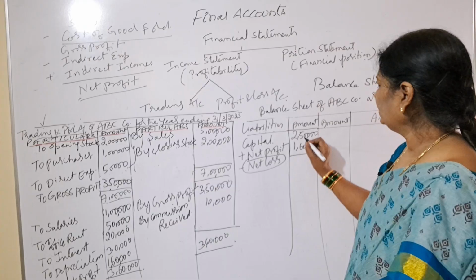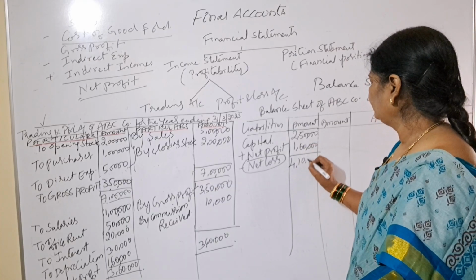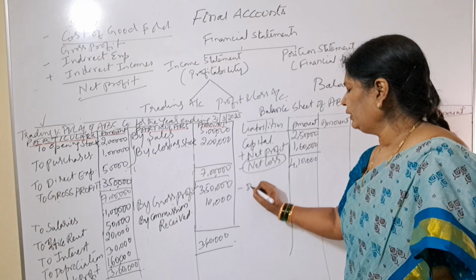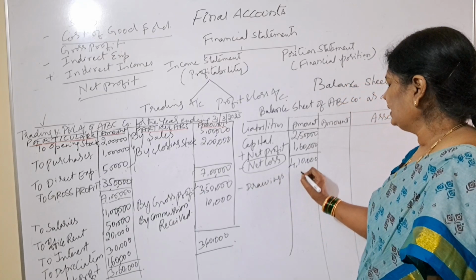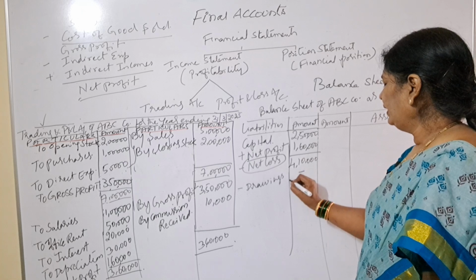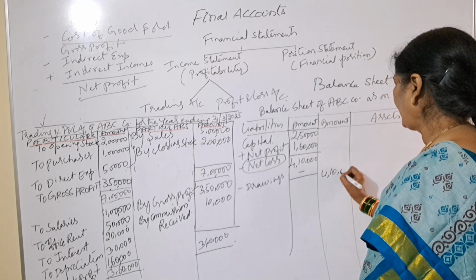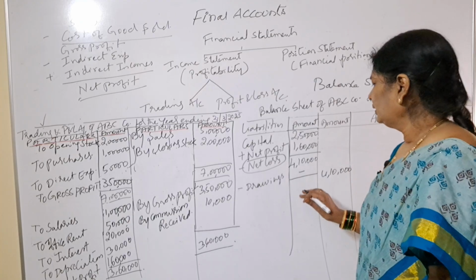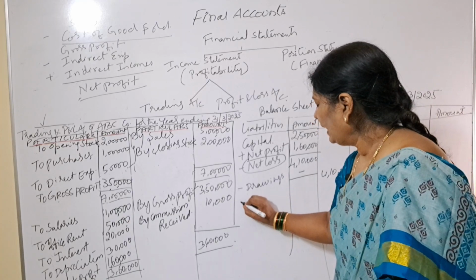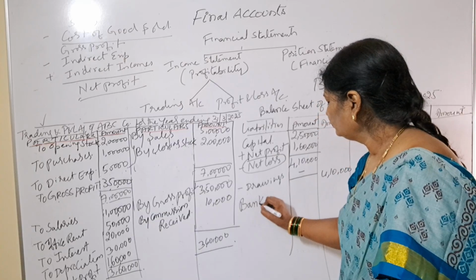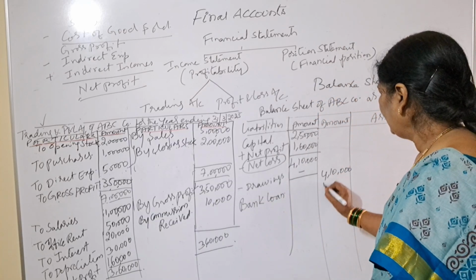So what is the total? 2,50,000 plus 1,60,000 is 4,10,000. Suppose if you have drawings, then we have to deduct them. Whatever amount remains with us will be taken to the outer column. Clear? Next, we will write here bank loan. Suppose your bank loan is 1 lakh.